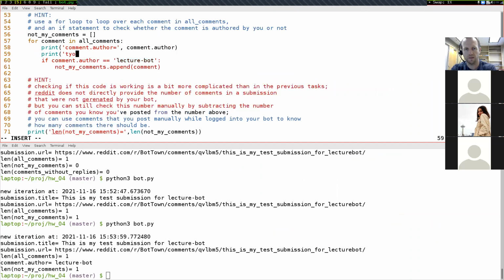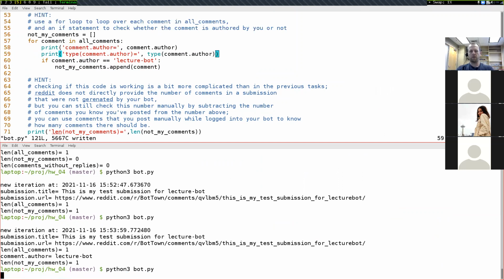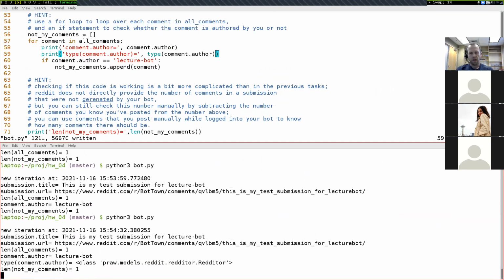Let's print type of comment.author equals type of comment.author, like this. Save that and rerun this down here. And so now we have our comment.authors being printed out as lecturebot, but the type of comment.author is, again, a Redditor and not a string.